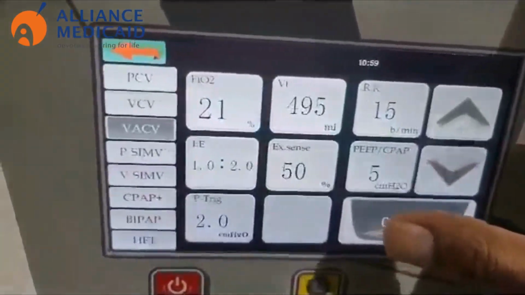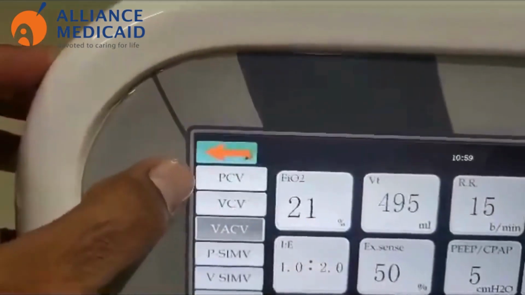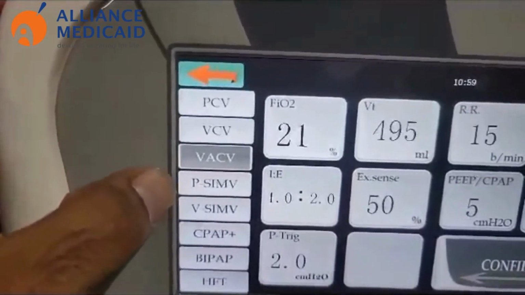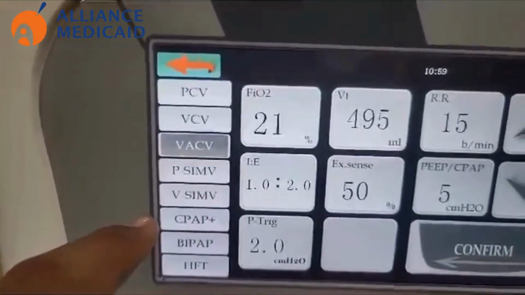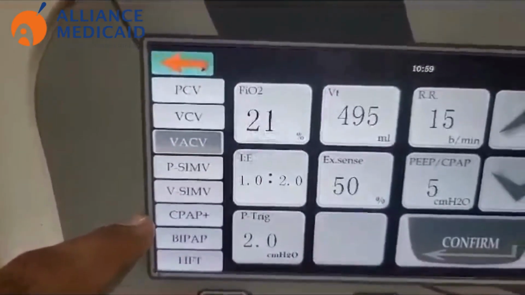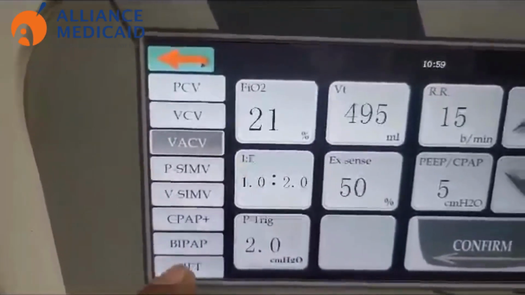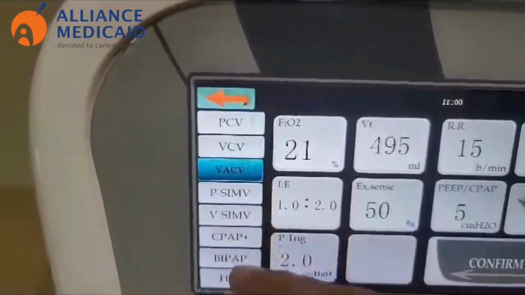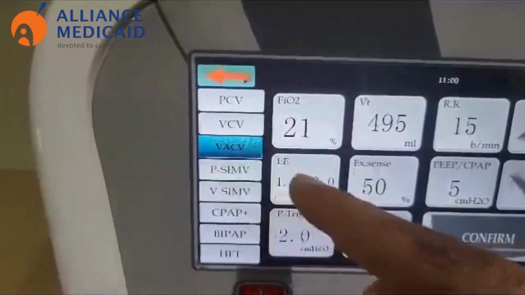By confirming, just you can see the desired modes what we have: pressure control ventilation, volume control, volume assist control, pressure SIMV, volume SIMV. And for the non-invasive ventilation, we have a CPAP with apnea backup ventilation, BiPAP, and a high flow therapy. Suppose I select the volume assist control.